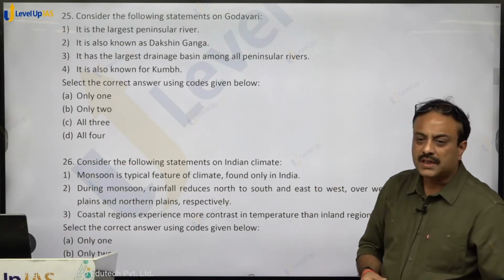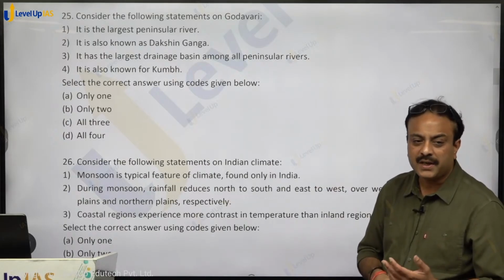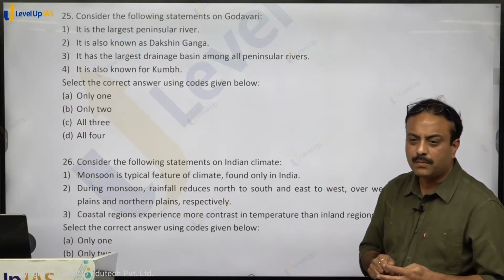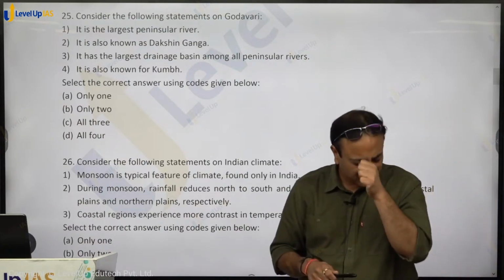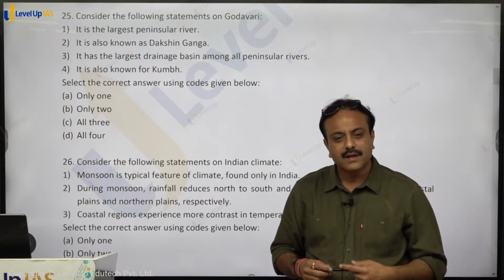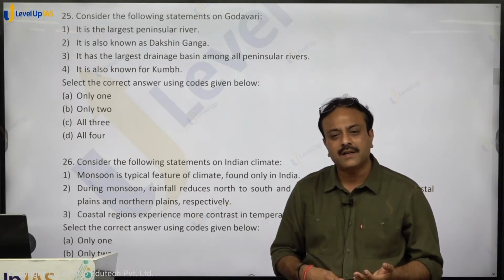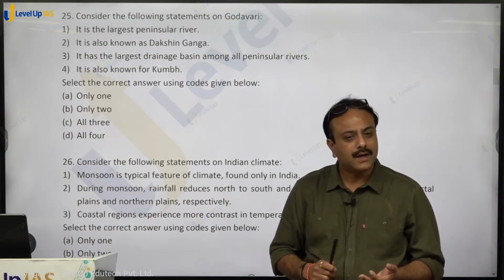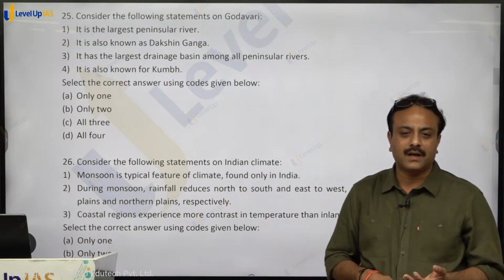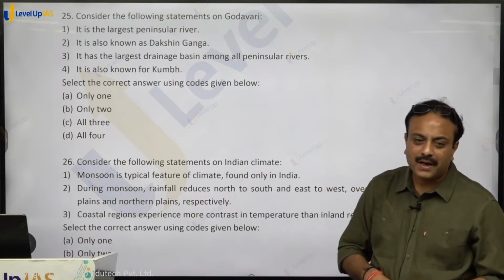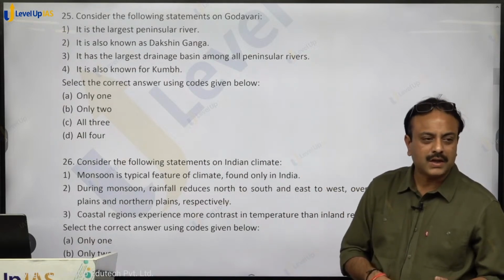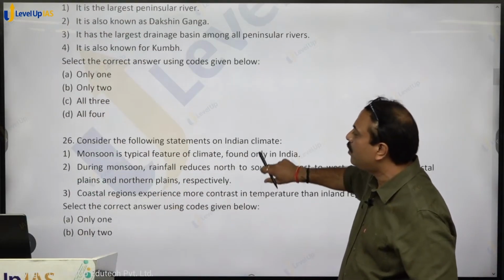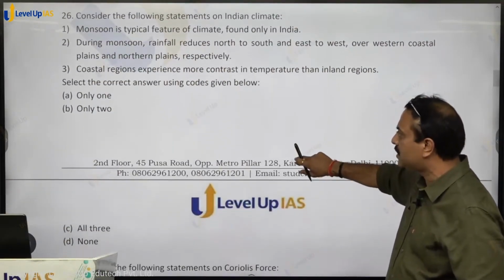All peninsular rivers, yes or no? The largest catchment area, correct? It is also known for Kumbh. Which four places are known for Kumbh? Nasik, Ujjain, Haridwar and Prayagraj. Haridwar and Prayagraj on banks of river Ganga. Godavari, Nasik, and Ujjain, Chipra river. So all the four statements hold true. Option D, D for dog, shall be the right answer.